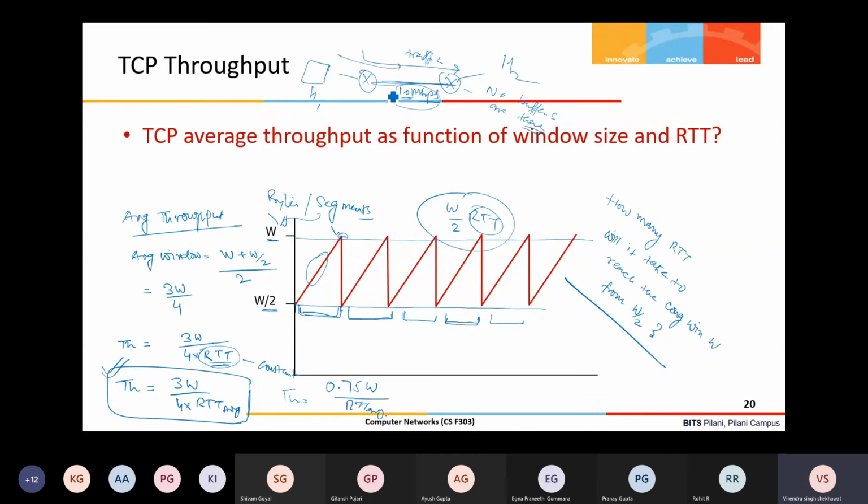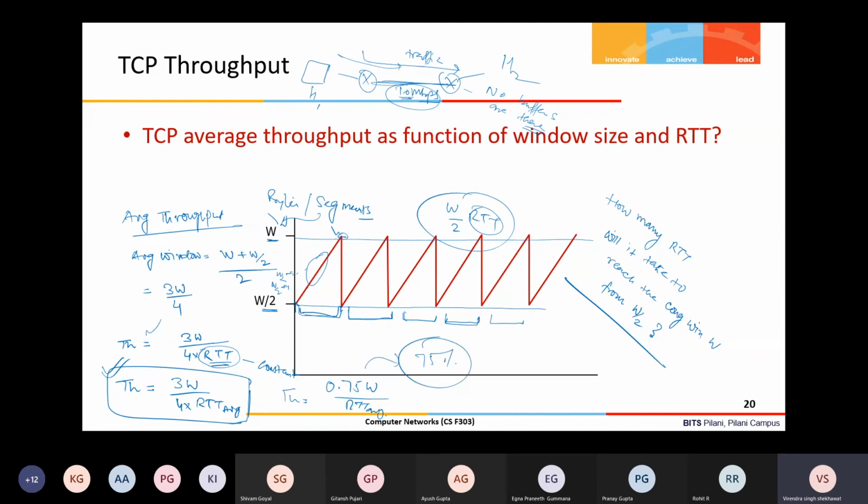I will never reach the 10 Mbps, the way TCP works, because I am always fluctuating. My sending rate is fluctuating between W and W by 2 at a regular interval, right? So in one RTT I will send W, then W by 2 plus 1, then W by 2 plus 2, and so on, increasing, and then again decreasing to W by 2. So largely my sending rate is fluctuating between W and W by 2. That's why I will not be able to utilize the link 100%. My maximum link utilization can go to 75% only.